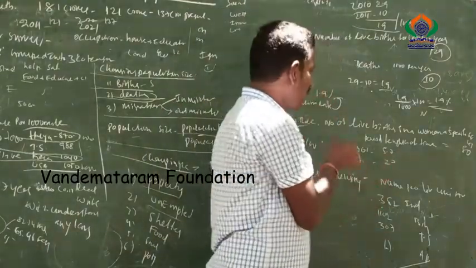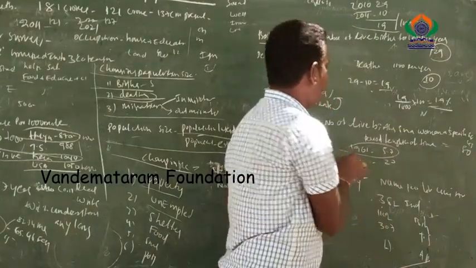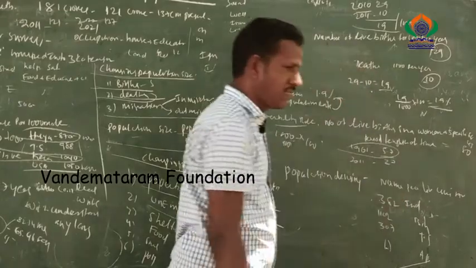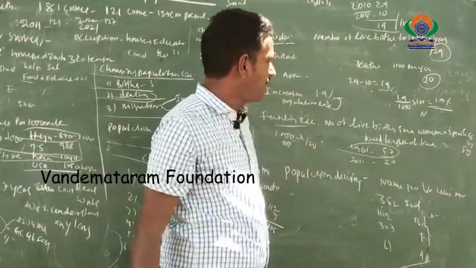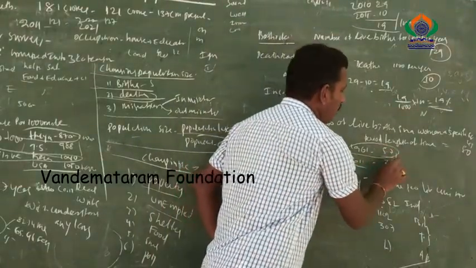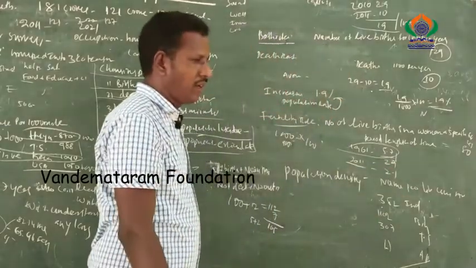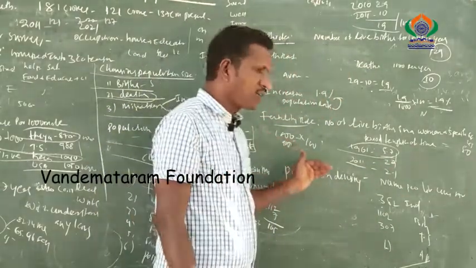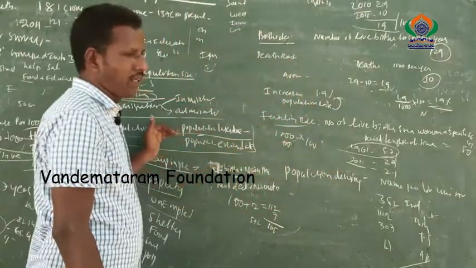So how many kids does she have? In 1961 in India it was 5.7, so approximately 6 kids were added to our nation per woman. It decreased to 2.9 by 2011, and the present status is only 2.1. A family has only 1 or 2 kids, because we are following family planning.